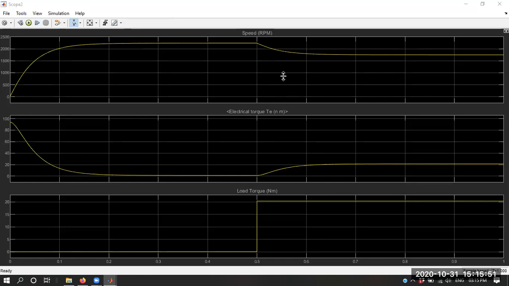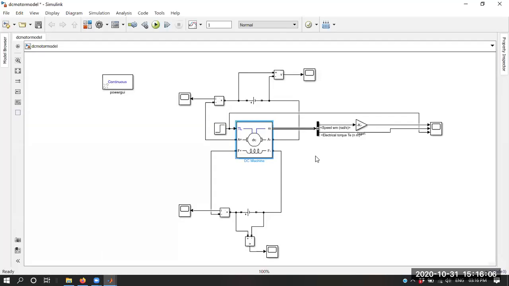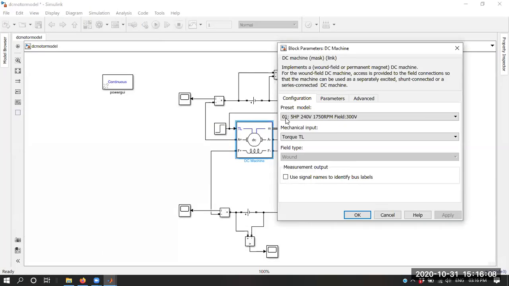Speed. Okay, over here you can see we are operating the motor at no load initially. If you operate a motor at no load, the speed will be slightly higher than the rated speed. The rated speed that we know is mentioned over here, it is 1750 rpm.